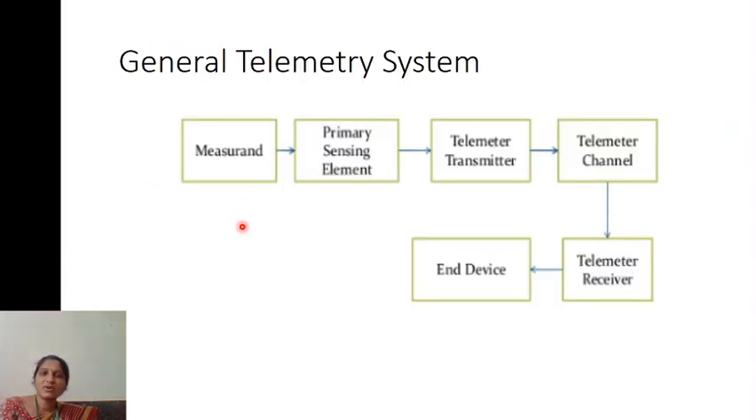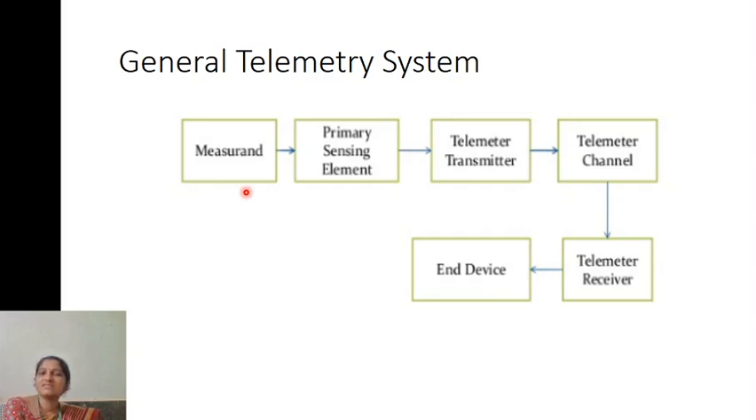And the block diagram of this telemetry system has these blocks. First one is measurand, second one is primary sensing element, telemeter transmitter, telemeter channel, telemeter receiver and end device. So the measurand is the variable which you need to measure, like current or voltage which you need to measure. So that is the measurement.